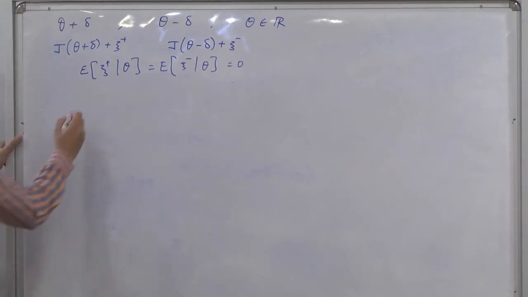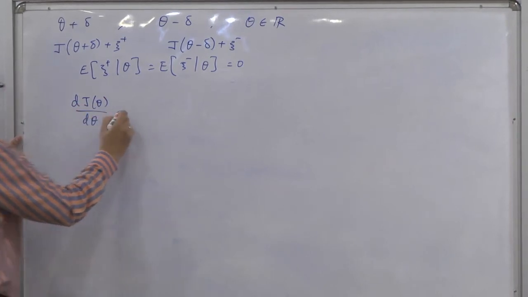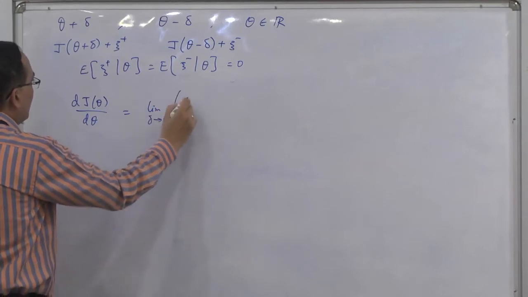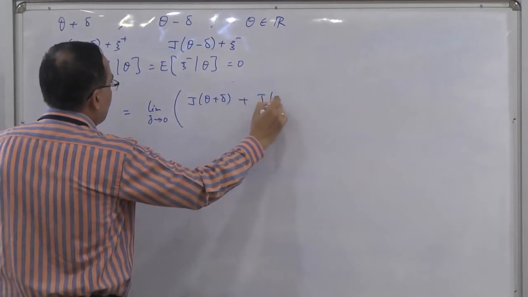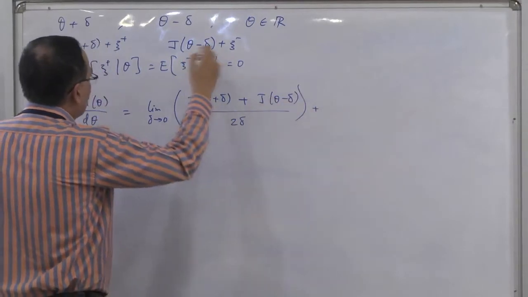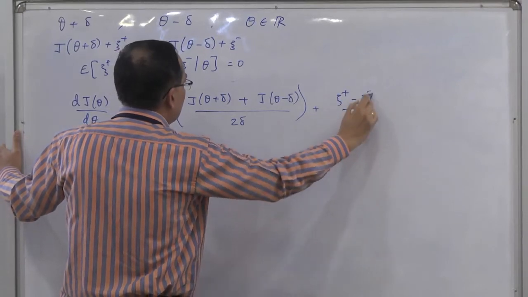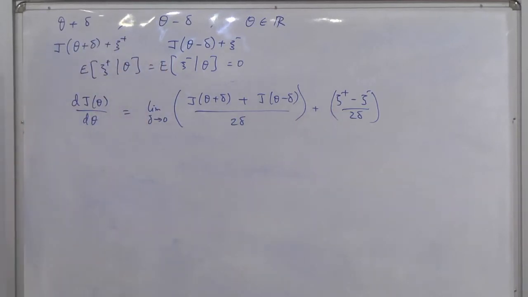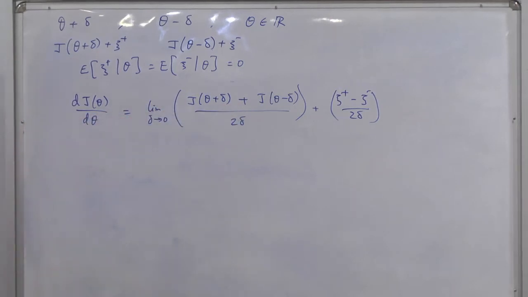So what they said was that you can take the derivative dJ(theta)/d theta and estimate it as the limit, as delta goes to 0, of J of theta plus delta minus J of theta minus delta, divided by 2 delta. And then of course you will have noise terms as well, xi plus minus xi minus divided by 2 delta, and this is something you will have to worry about. In the limit, if this is all deterministic, then this is valid. Essentially, we all know that.